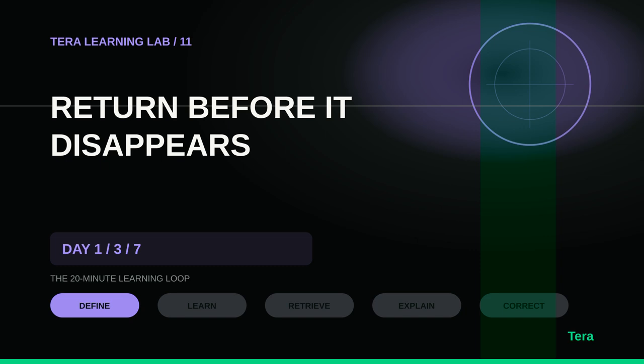There is no perfect schedule for every person and subject, but a practical schedule is a short review the next day, another around day 3, and another around day 7. Difficult or high-priority material may need more frequent contact. A spaced review can take 3 to 5 minutes. Start with a blank page. Write the target, answer one question, explain the hardest link, and then check accuracy. Notice the order: retrieve first, check second. If you check first, you lose the chance to discover what your memory could produce independently.